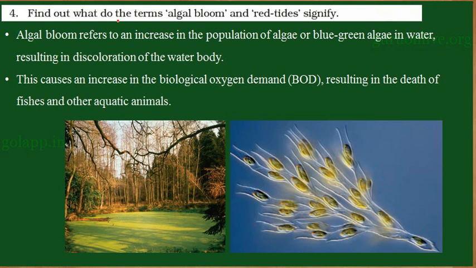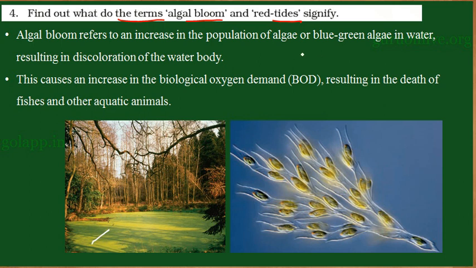Find out what the terms algal bloom and red tide signify. So the terms algal bloom and red tide, what do they represent? Students, you must have observed in the picture that the water appears greenish in color. This green layer is due to the growth of algae on it.